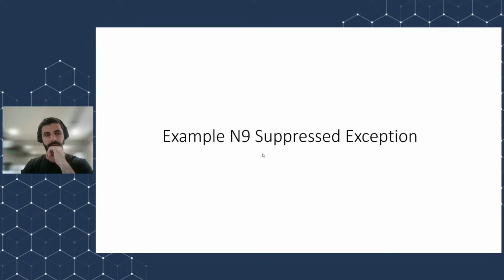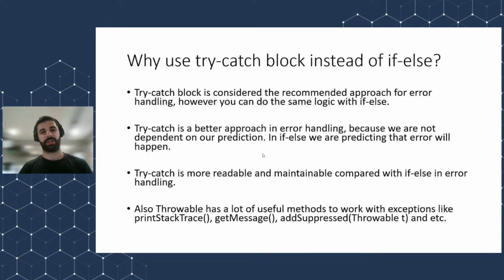This is a must to know, and I will also talk about why we should use try-catch block instead of if-else, because I mentioned this in the beginning. The try-catch block is considered to be the recommended approach because it's more readable compared to if-else, and it's more maintainable. If you have a large code, it becomes very hard to work with if-else, and try-catch is a better approach because we are not relying on prediction. So if-else is based on prediction, and try-catch is not, because there might be some cases where you can't predict the exception to occur, and it might occur. So it's a better way to use try-catch block.